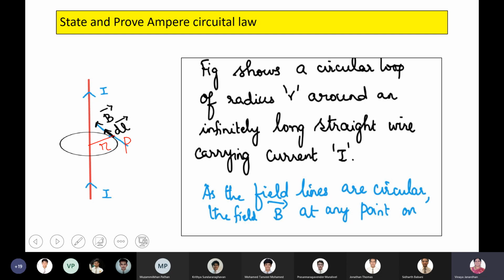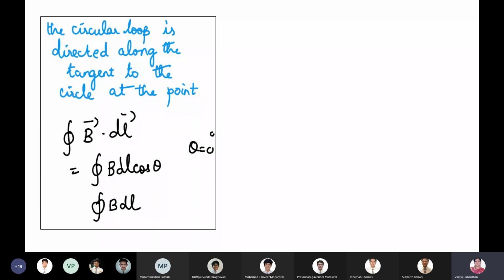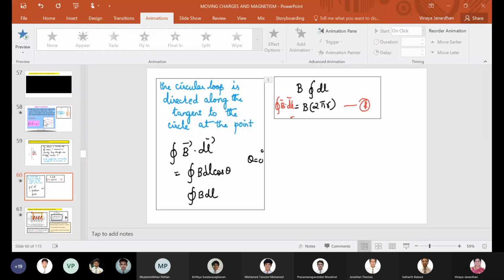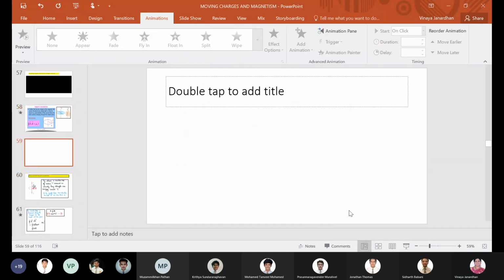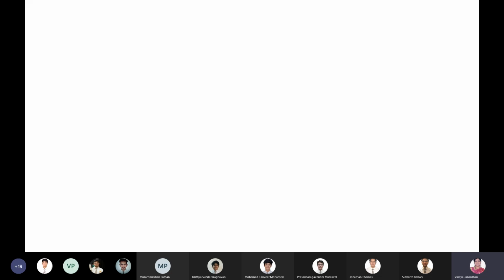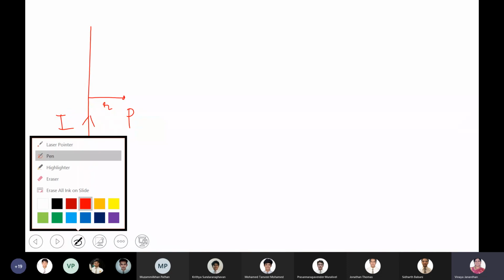One second, boys, I'll take an empty slide. That would be better. You are going to prove Ampere's circuital law. For that, let me consider a current carrying conductor. At point P, which is at a distance of R from it, I want to find the strength of the magnetic field.